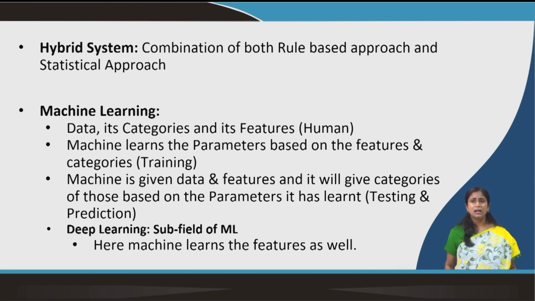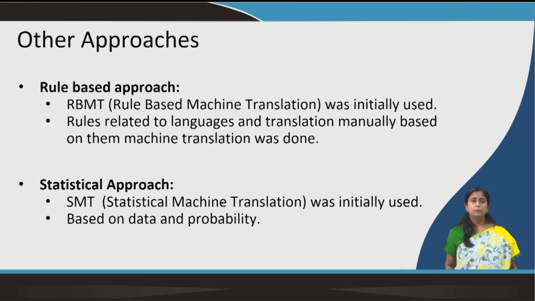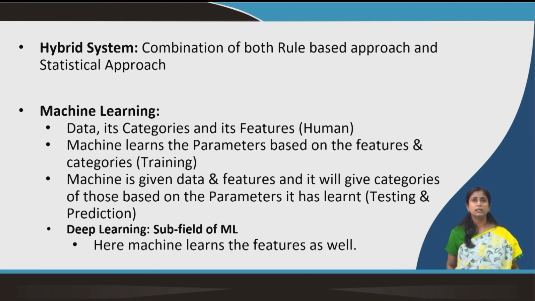And then we have the hybrid approach, where both combinations are used. So, you have the rule based approach and the statistical approach, and both are combined together in a hybrid system. And the most recent one is machine learning and deep learning.